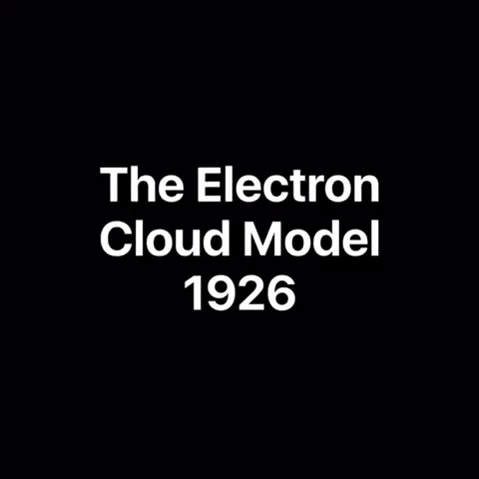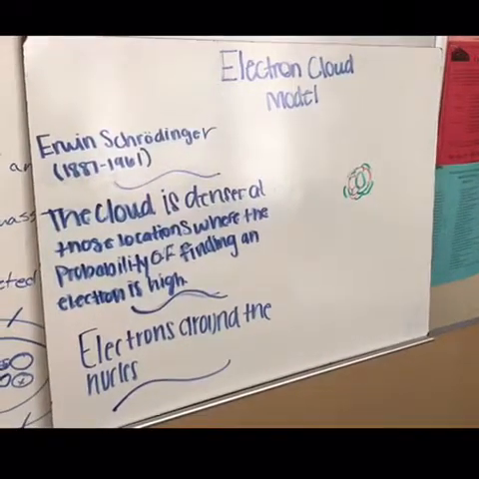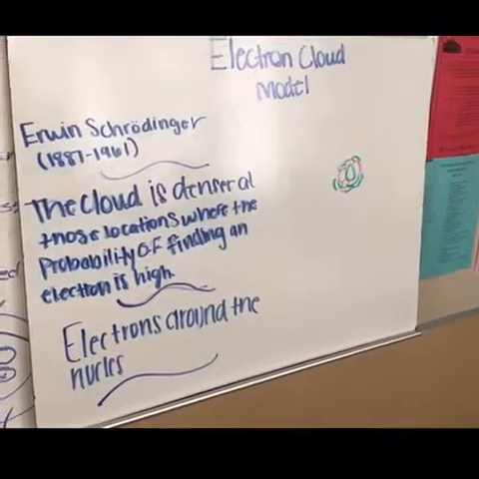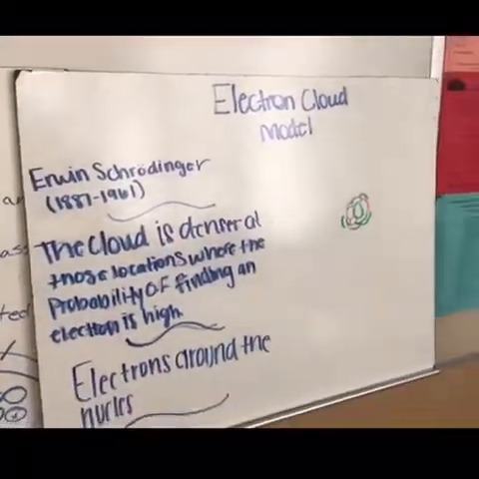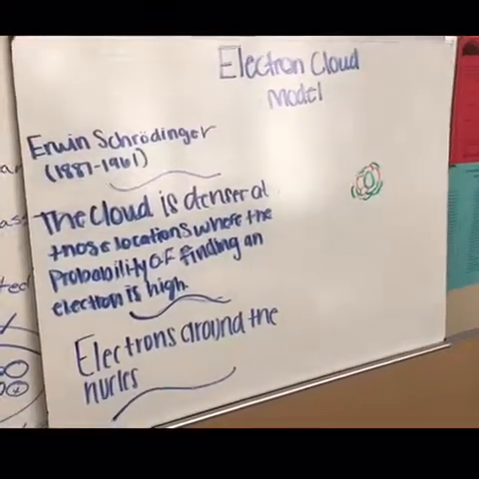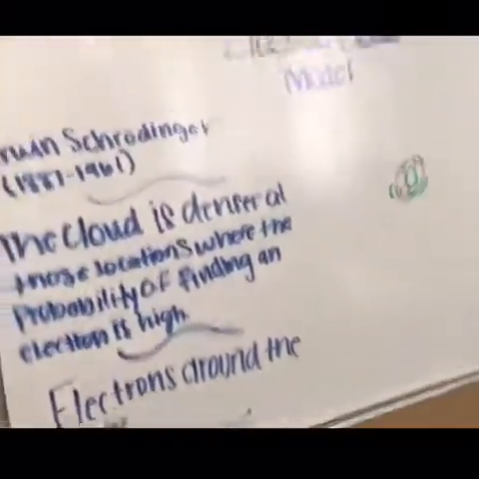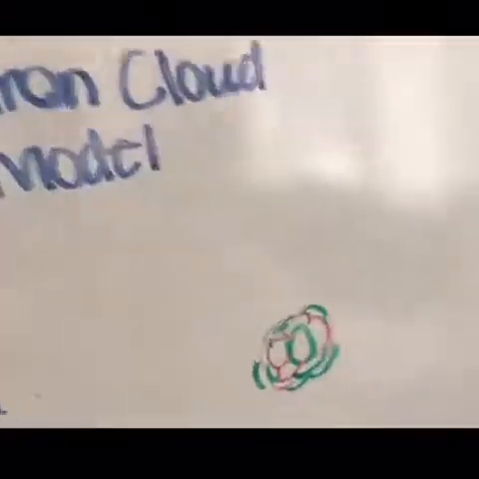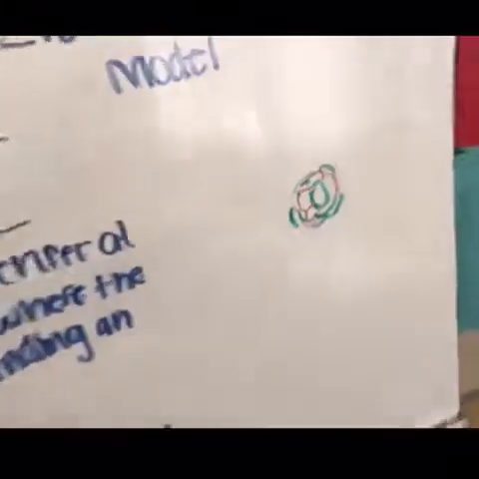In 1926, Erwin Schrödinger develops mathematical equations to describe the motion of electrons in atoms. His work leads to the electron cloud model. Erwin Schrödinger, 1887 through 1961. The cloud is denser at those locations where the probability of finding an electron is high. Electrons around the nucleus are in the electron cloud. So they had the nucleus here with a cloud of electrons around it. Very good, Yadlin. Thank you.